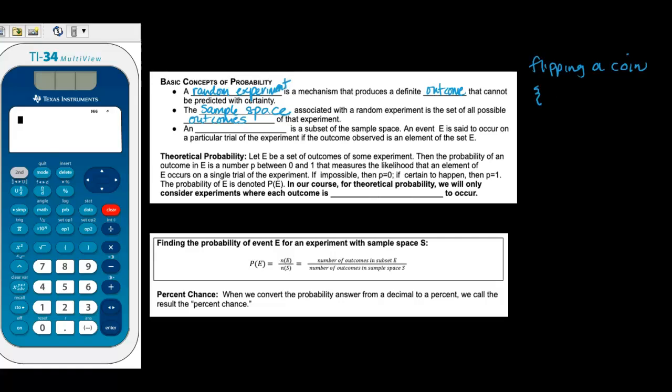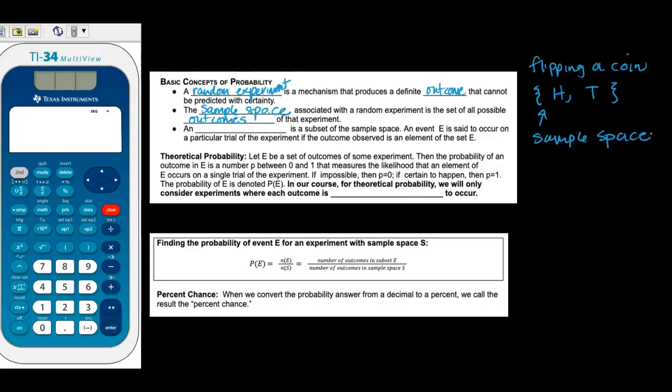And I'd say the sample space for flipping a coin would be H, comma, T, which means heads, comma, tails. So this is how you would write out the sample space for flipping one coin. And you could write it out in words too, heads, or you could abbreviate. And so that's the sample space for flipping a coin.